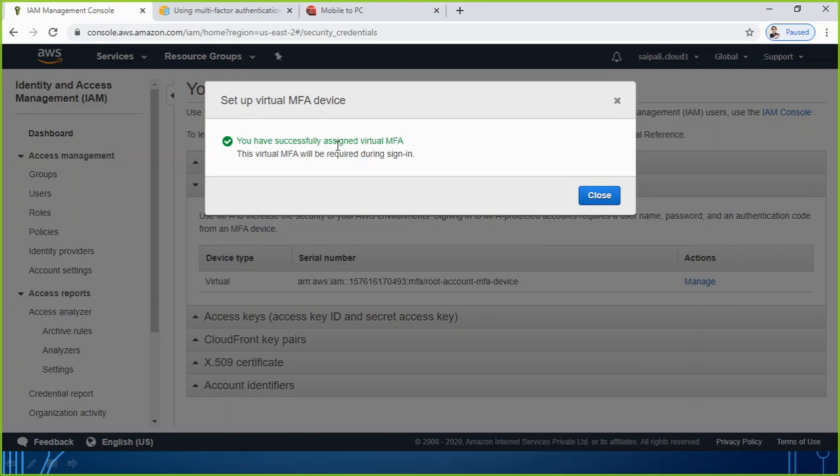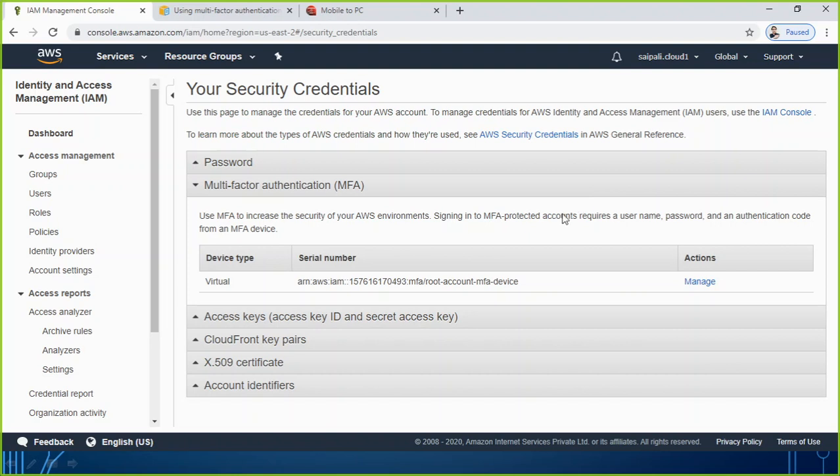you have successfully assigned virtual MFA. That means my task is completed now. I have already enabled MFA there. If you want to test it again, as long as this app is open on my phone, I am not able to show you on the screen, because for security reasons, whenever this app is open, the screen cannot be shared.